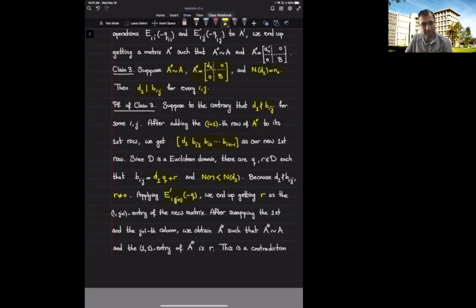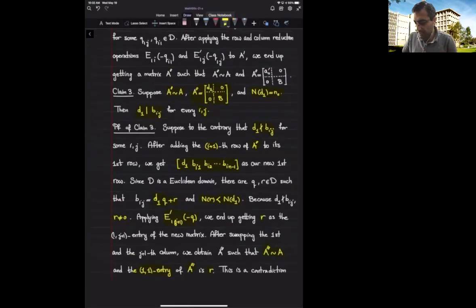Now I can swap and put this r in the first 1,1 component. So by swapping, I get a matrix that is equivalent to A, and its 1,1 entry is r, and r has norm strictly less than the norm of D1. But the norm of D1 was supposed to be the minimum amongst all such things, and that gives us a contradiction.